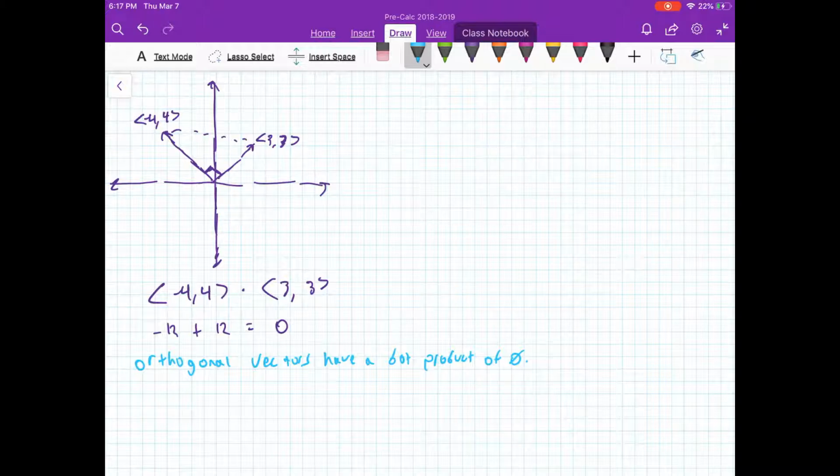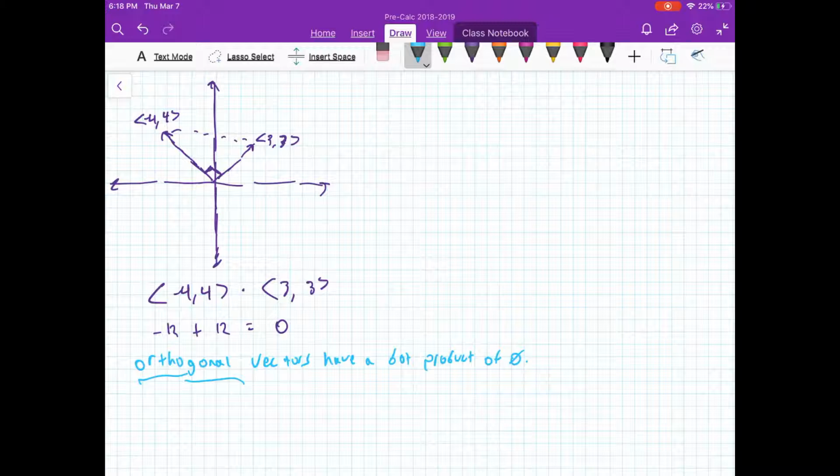Now, the word orthogonal might seem daunting and strange, but literally all it means is comprised of right angles. So it might seem like some weird voodoo term, but it just means it's made of right angles. So if you have a dot product of 0, they are made of right angles, which means they're orthogonal. Great.